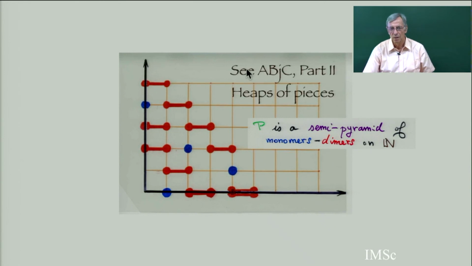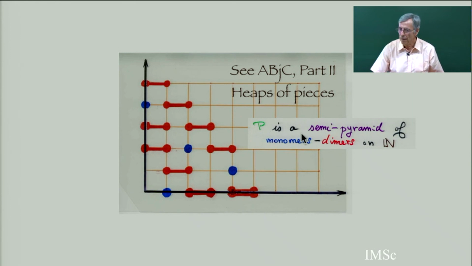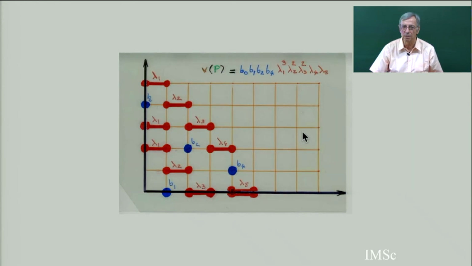So go back to the art of bijective combinatorics, part 2, heaps of pieces, and I claim that this semi-pyramid is going to interpret the moment or the Jacobi continued fraction. So you put a weight on this, so you have the bk and lambda k. Each dimer is going to have a weight lambda k if it's in columns k and k plus 1. So the weight doesn't depend on the level of the pieces, it just depends on the projection. And see the projection, so here it will be weight b0, b1, b2, b4, b5, etc., and lambda 1, lambda 2, lambda 3, lambda 4.